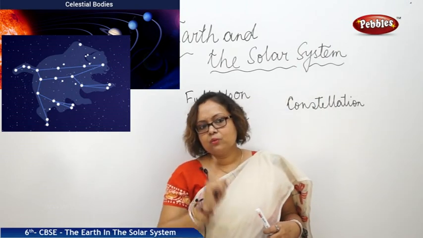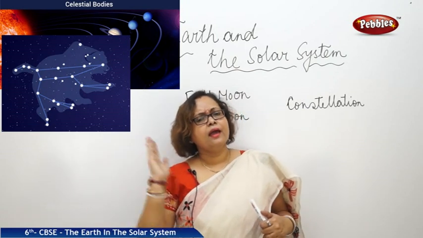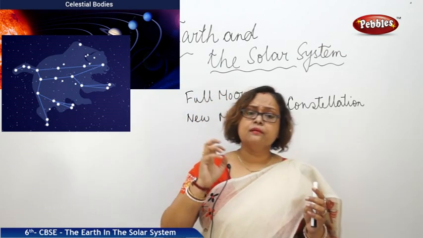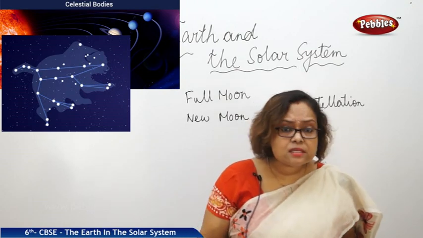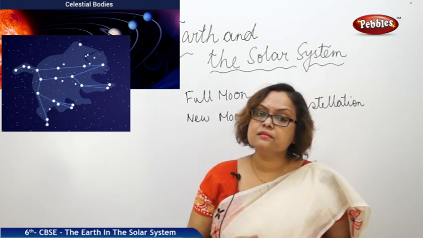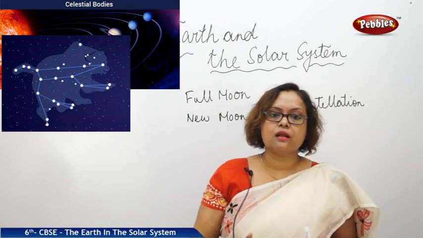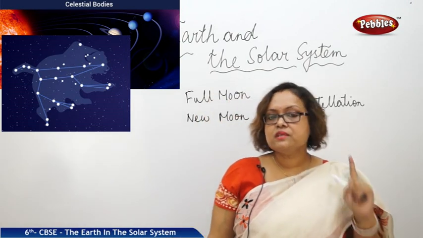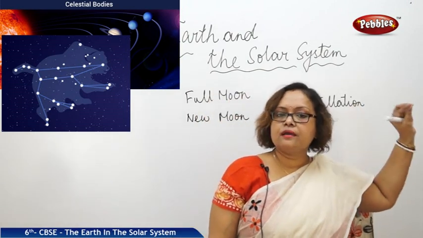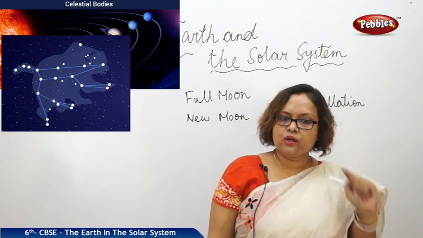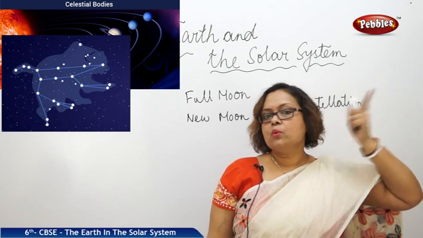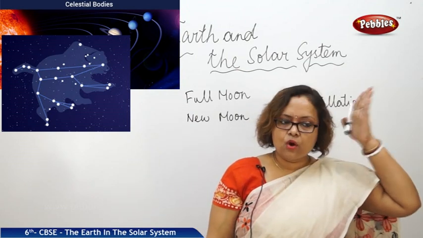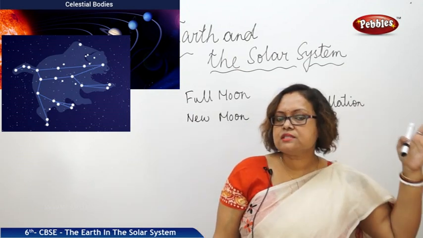Now, there is a star which from ancient times has been helping sailors to move from one place to another. You know, even before the compass was invented, the sailors used to depend on one star to find the direction they were going. This star is known as the pole star. It is in a position in the sky that never changes, and we call it the pole star or the direction star, which gives us direction. It is always in the north. So by keeping it in the north, we can fix our direction.